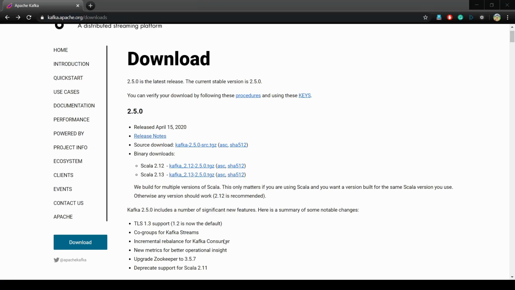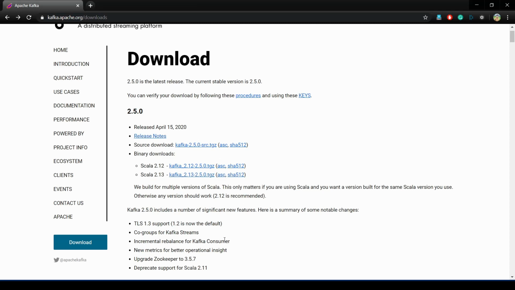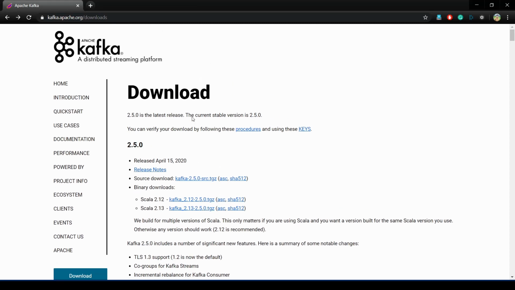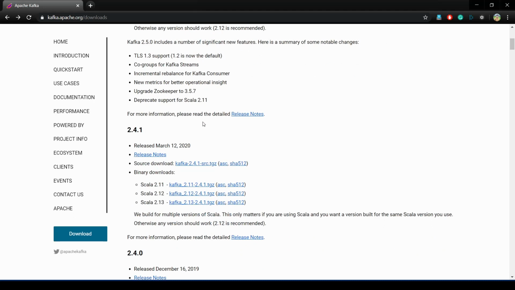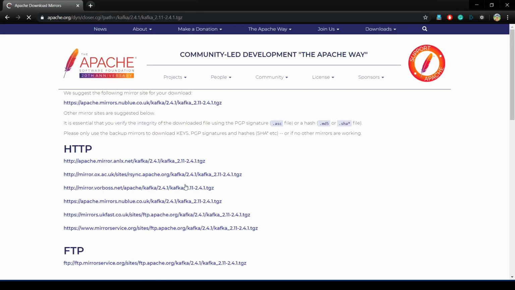So if we just go to the Apache Kafka website, kafka.apache.org downloads, you can see all the different versions of Apache Kafka. Today I will just use 2.4.1 because that's the one I've been using and I know it works. There's source download, there's binary downloads. I recommend binary downloads. It saves you lots of time for compiling and building the source code. So yeah, let's go to 2.4.1.